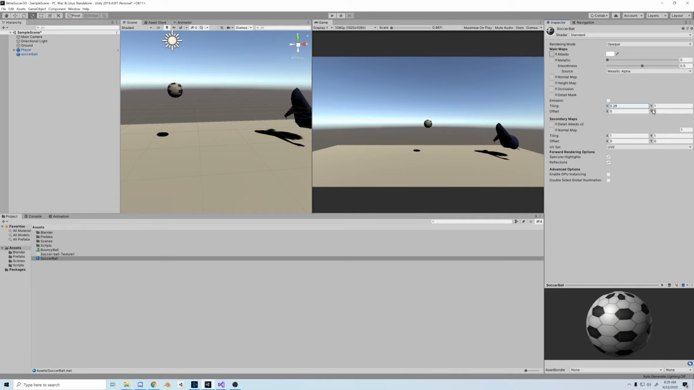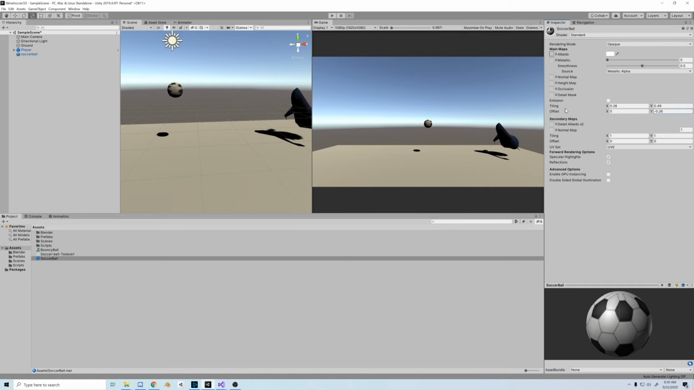Some kind of space soccer ball. There we go. That looks close enough. Let's just change the Y tiling. Alright, and we have a Star Wars soccer ball. So if we just adjust the offset, and you can adjust the settings to get it wherever you like.